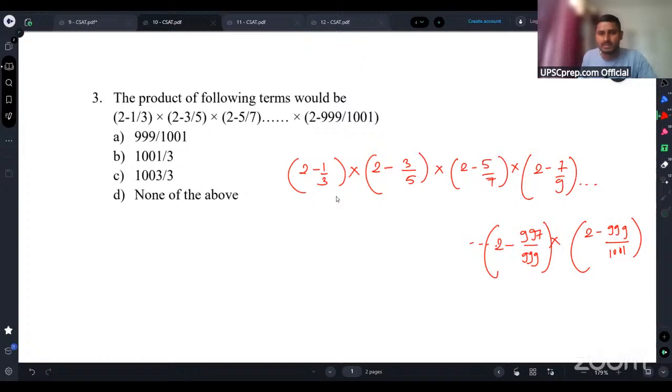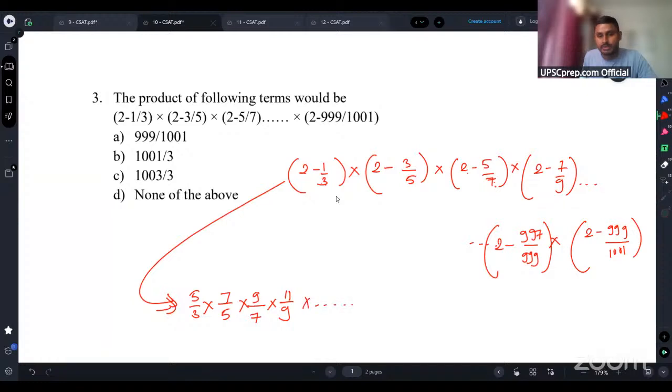Now let's solve this. Okay, so if I start writing this again from here, 2 minus 1 by 3 is what? Let's take the cross multiplication. It will be 6 minus 1 by 3, right? So 2 3s are 6 minus 1, it is 5 by 3, right? Now here 5 into 2 is 10. 10 minus 3 is 7. So again 7 by 5. Right. Let's take the product of next term. 7 2s are 14. 14 minus 5 is what? 9. Right. By 7. Similarly, what will be the next term? It will be 11 by 9.